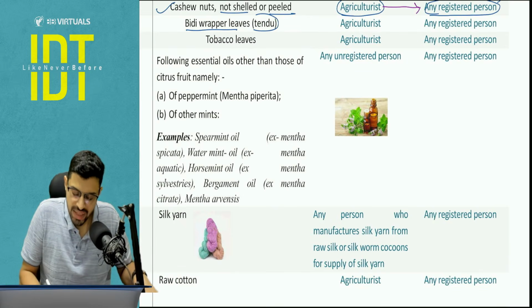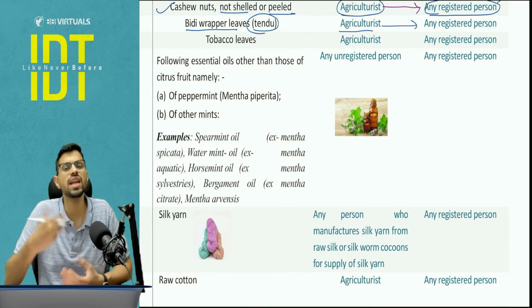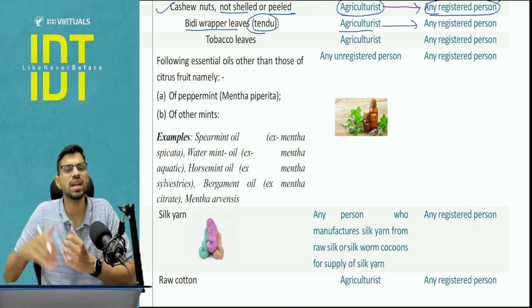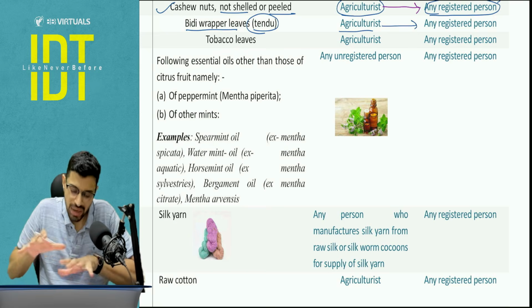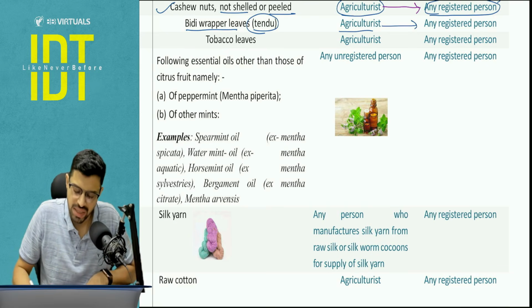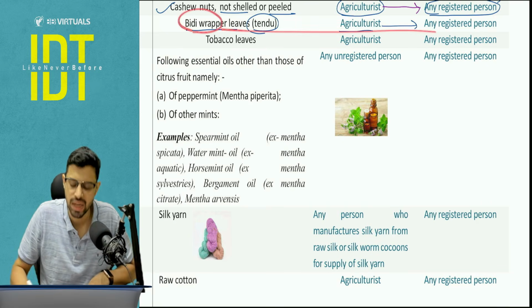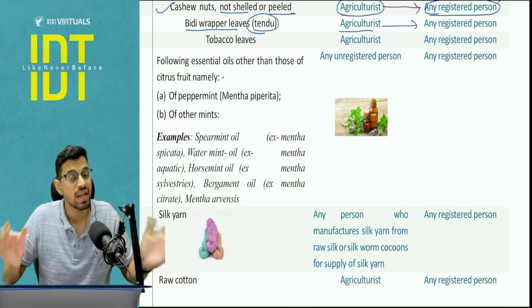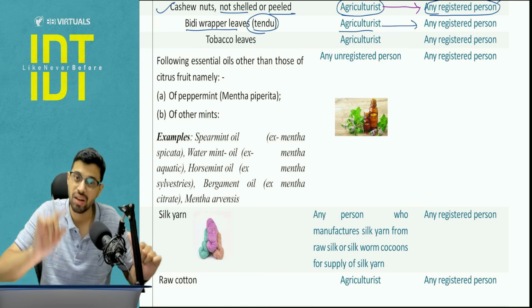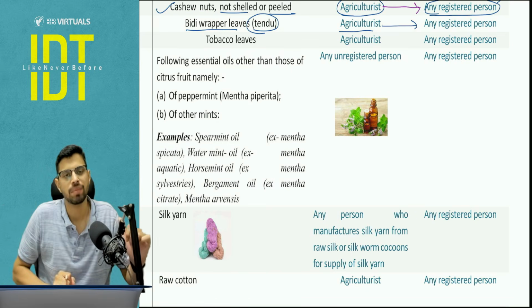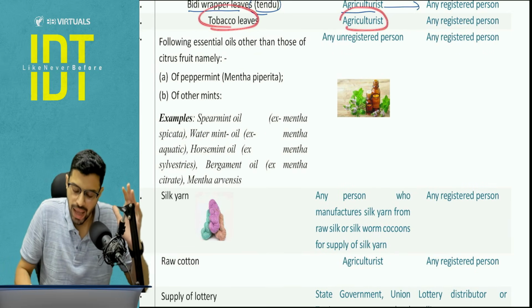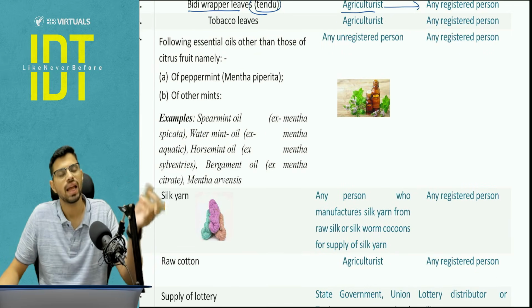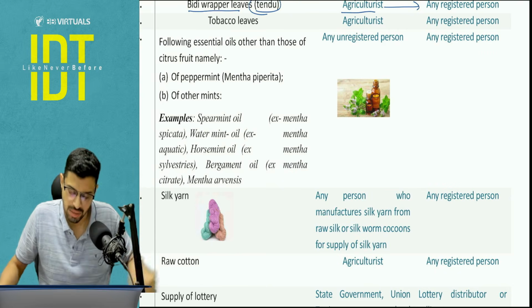BD wrapper leaves, that is tendu leaves, again agriculturist to registered person, because we are trying to give this relief to the agriculturist, right? Otherwise, if his threshold crosses, then again he will have to go for the registration and everything. But in this current case, let's say this is an agriculturist and such particular supply, BD wrapper leaves, let's say he is supplying worth 1 CR, still he will not have to take registration. I will cover that in section 23, chapter number 8. So this is a relief for the agriculturist. Similarly, tobacco leaves by agriculturist to the registered person, same case, it will be covered under reverse charge mechanism.